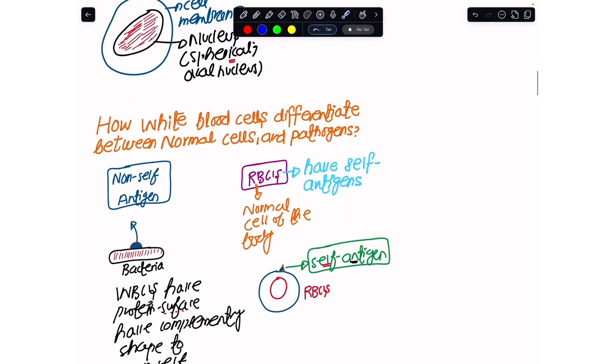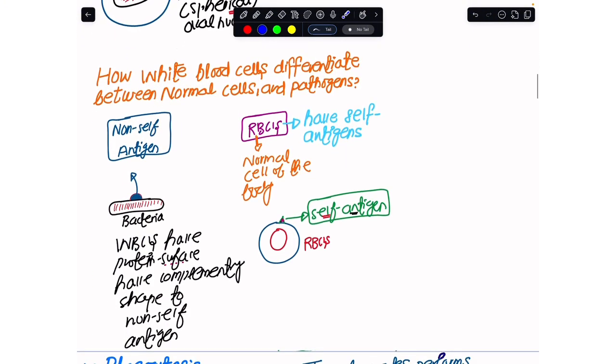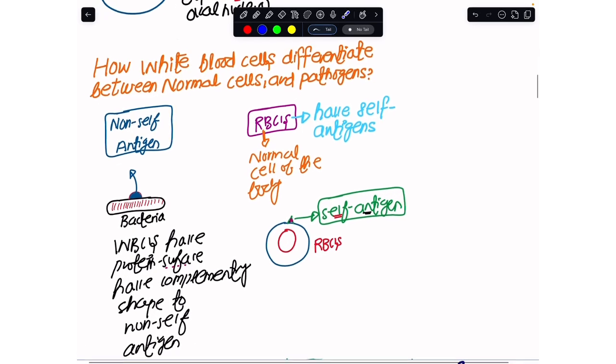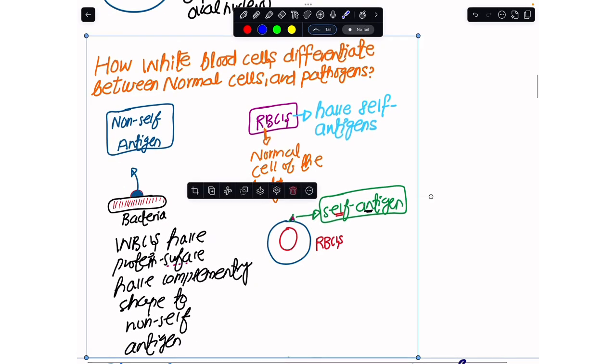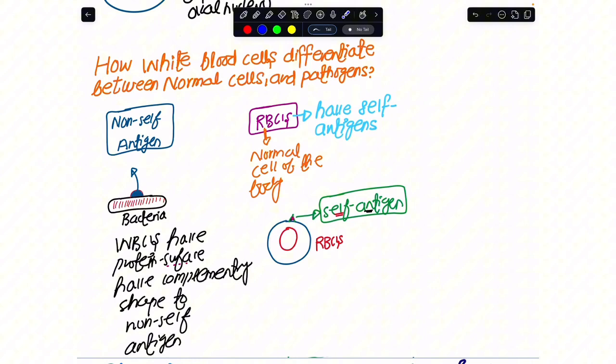Now, if a pathogen has entered my body, the white blood cells have to react against it, or initiate an immune response against it. So how are our white blood cells in a position to distinguish whether this is a normal cell of the body or a pathogen?